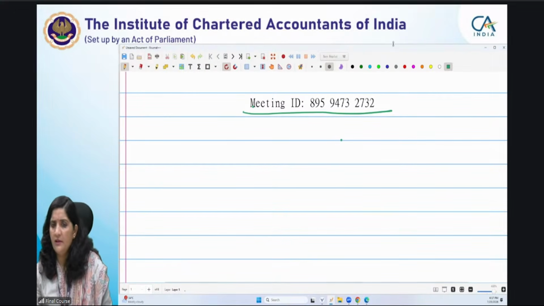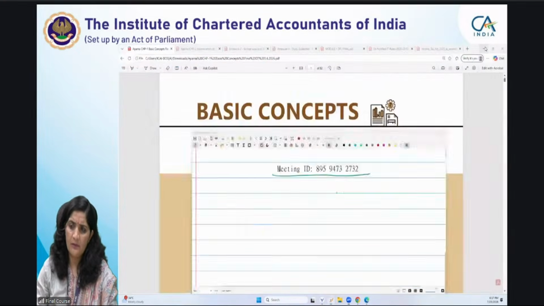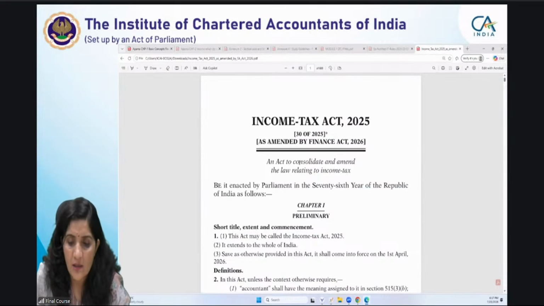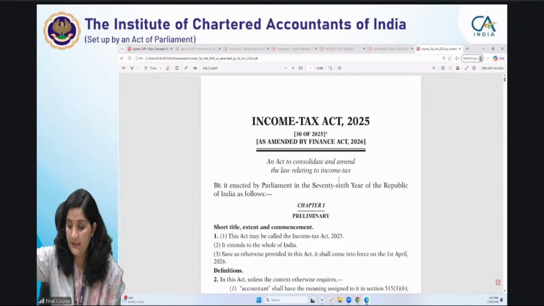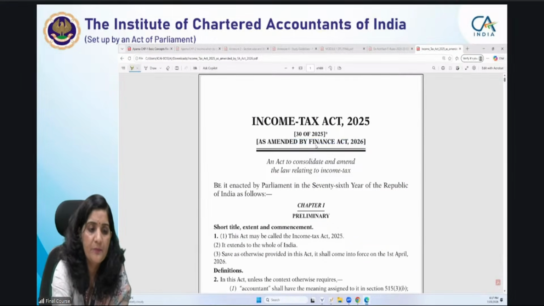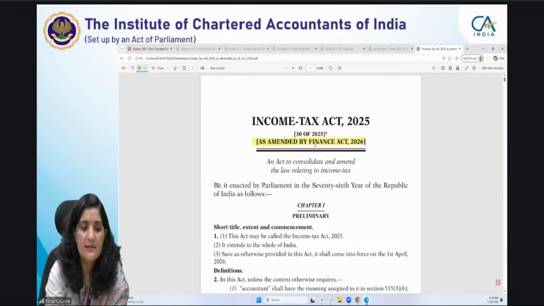Apart from this content, one important thing is there which I would like to really share with you, and I thought you should go through this. This is the PDF of the Income Tax Act, and it's been clearly written as amended by the Finance Act. Why is it very necessary, as amended by the Finance Act? You have already gone through what this Finance Act is, right?